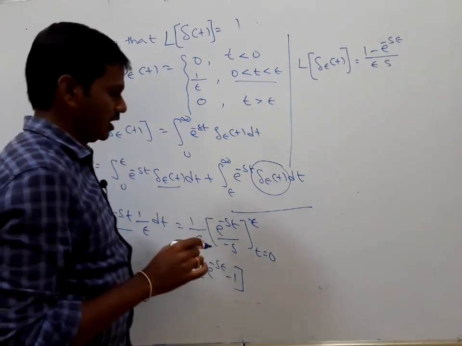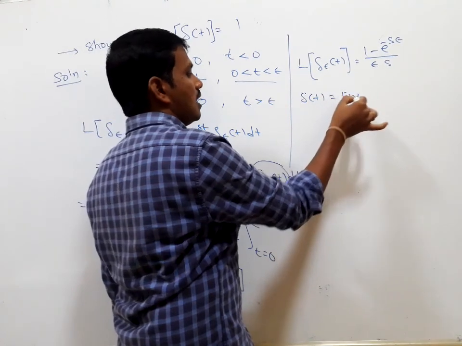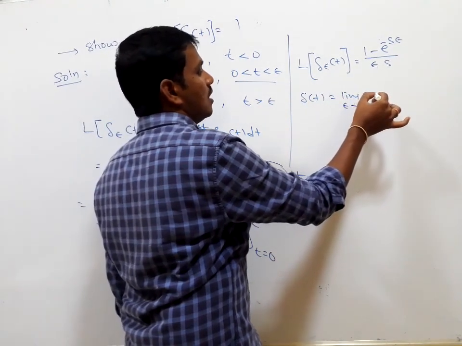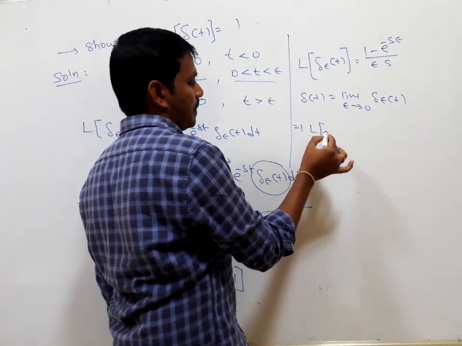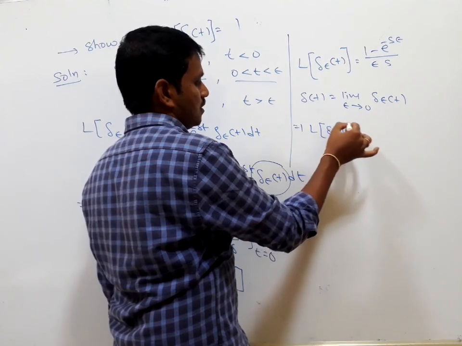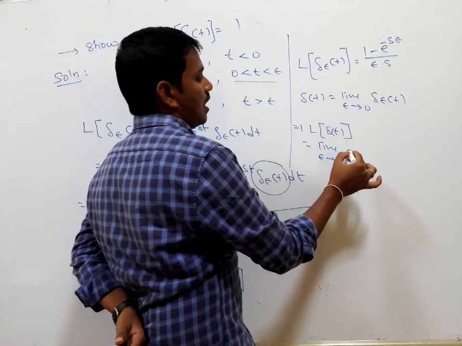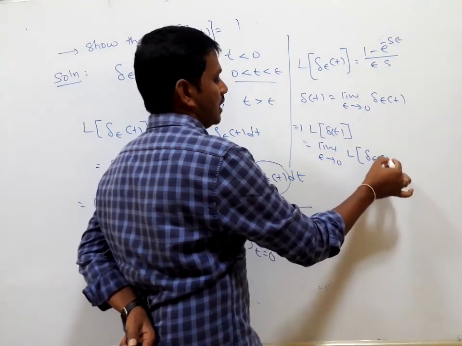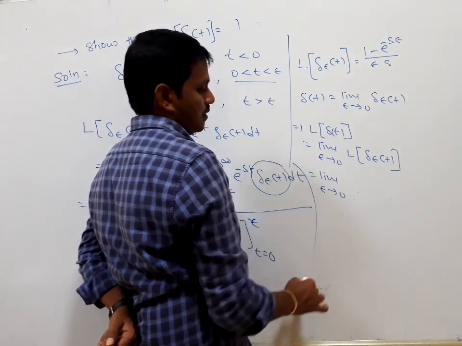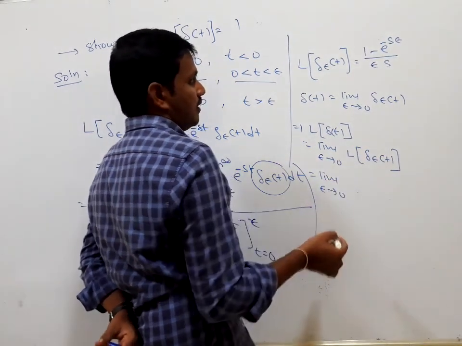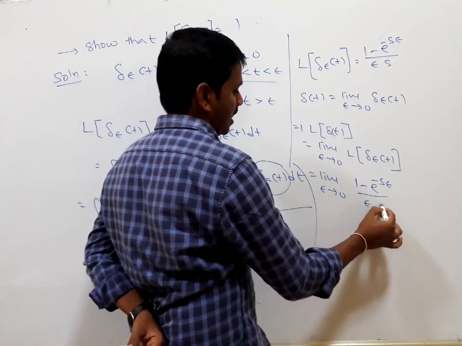Now coming to the definition of the unit impulse function. Since delta of t is the limit as epsilon tends to 0 of del epsilon of t, the Laplace transform of delta t is the limit as epsilon tends to 0 of the Laplace transform of del epsilon of t, which is 1 minus e to the power of minus s epsilon divided by epsilon s.